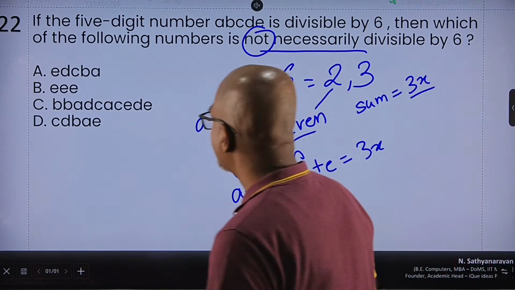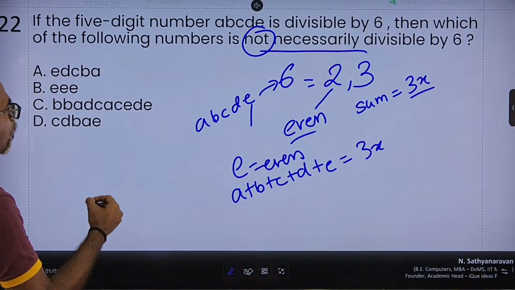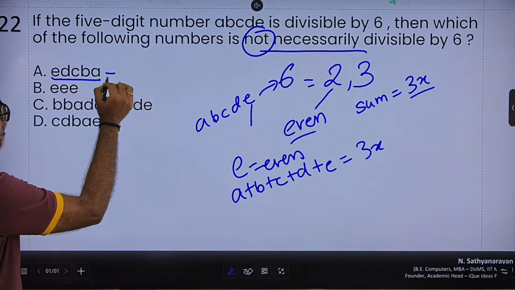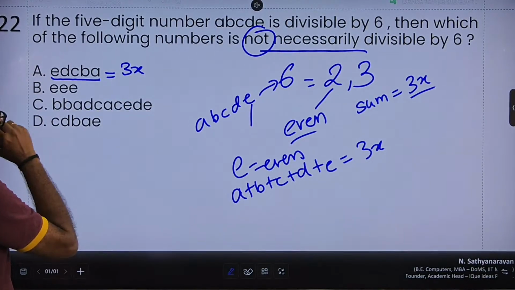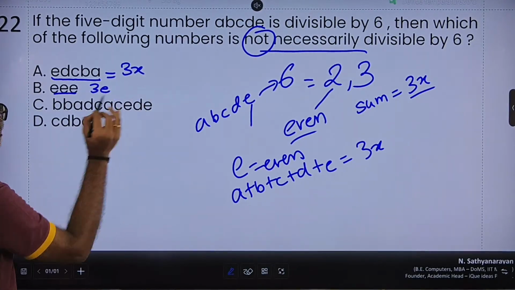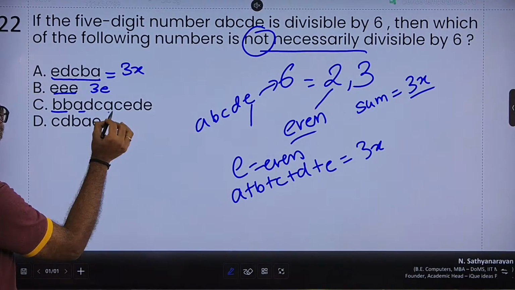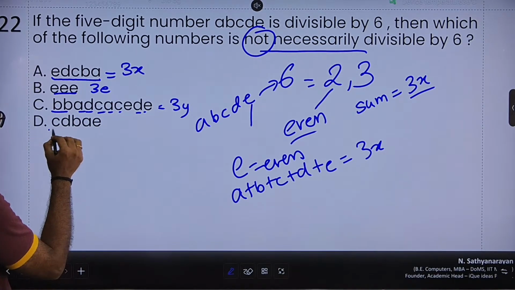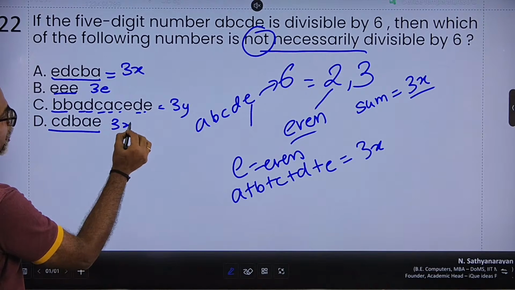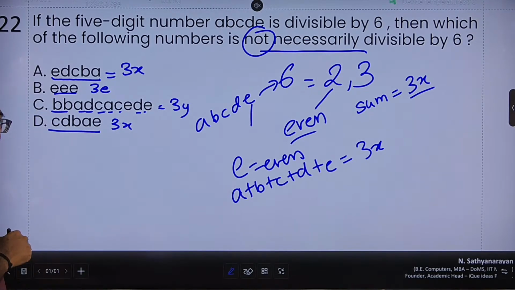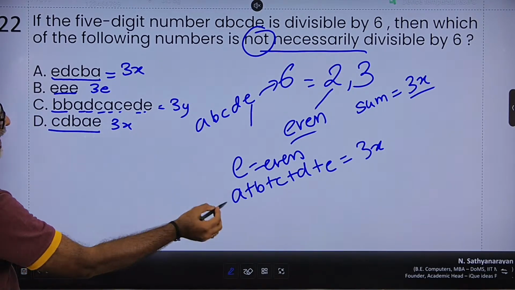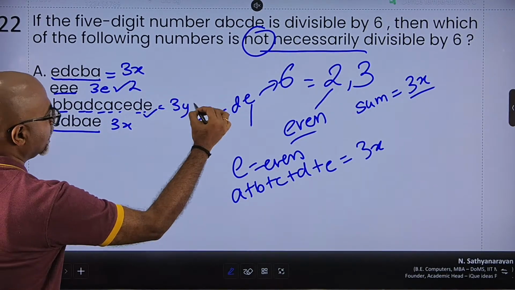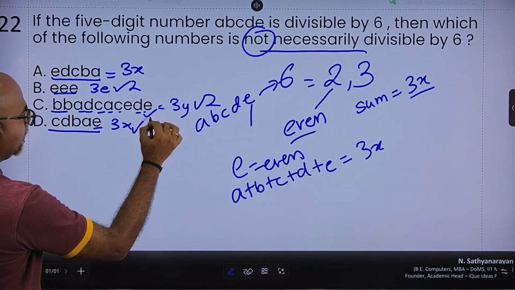So then, in all the options, A plus B plus C plus D plus E is definitely a multiple of 3. This is 3 times E, definitely a multiple of 3. 2 A's, 2 B's, 2 C's, 2 D's, definitely a multiple of 3. And again, A plus B plus C plus D, definitely a multiple of 3. So all of them are divisible by 3. But E is even, so this is also divisible by 2. E is even, divisible by 2. E is even, divisible by 2.